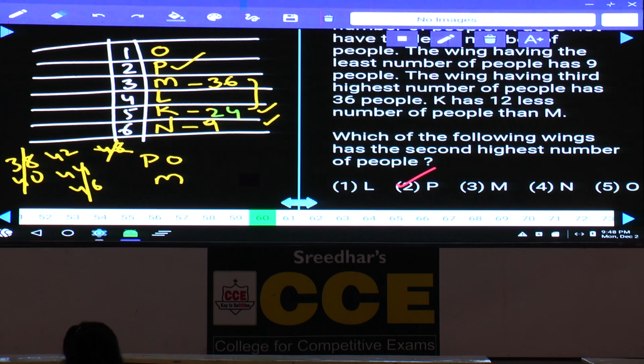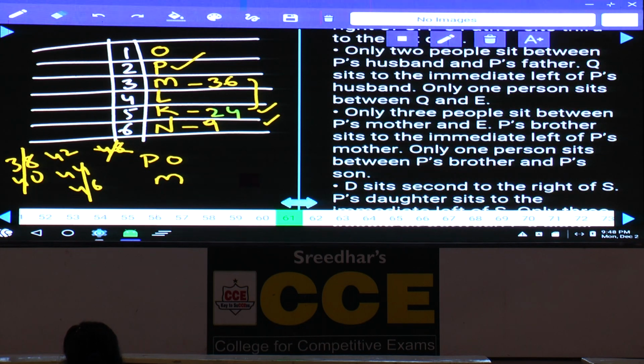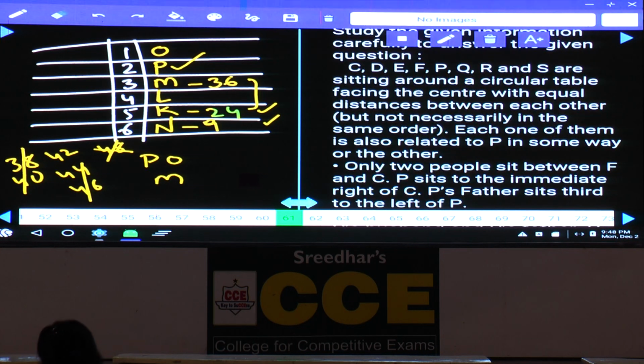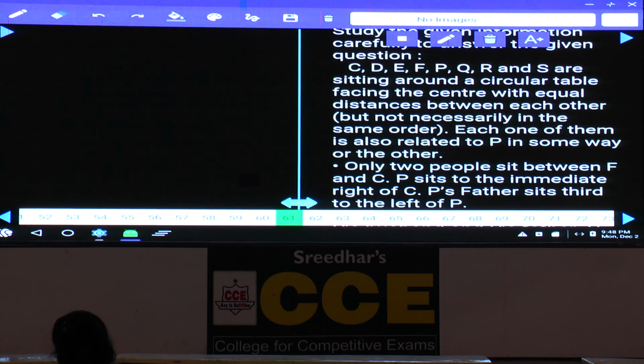Then question numbers 61 to 65 are based on circular arrangement, facing the center with equal distance. Each one of them is also related to P. Now see, it is based on circular arrangement along with blood relation, isn't it? Now our time, only 2 more minutes were left. During these 2 minutes we cannot solve this one at all. Luckily this set was given at the last. Now question numbers 61 to 65.